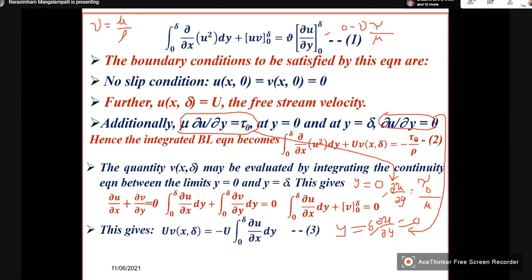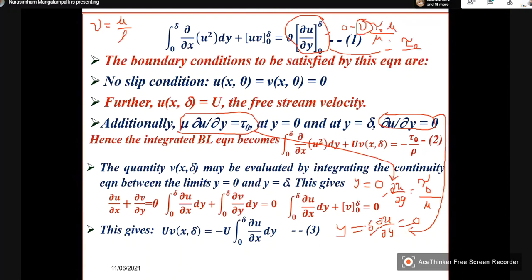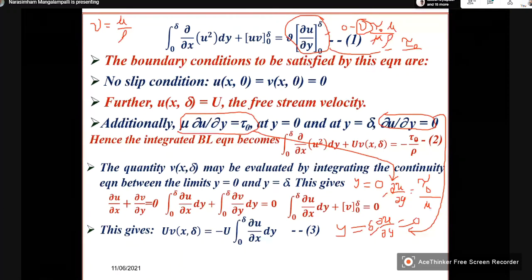So if I substitute, this will become minus tau naught divided by mu by rho. This mu will get cancelled, we will be left with rho.